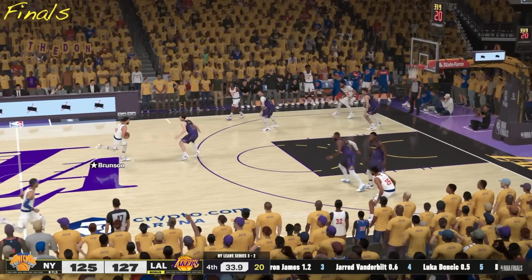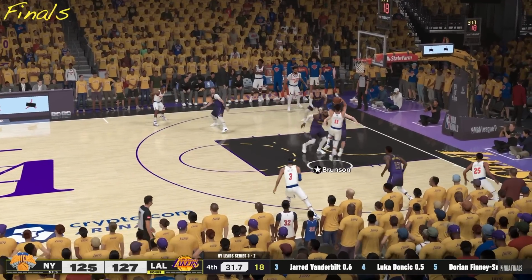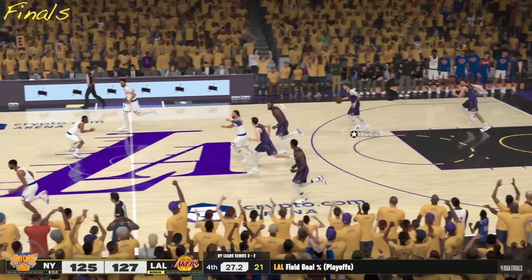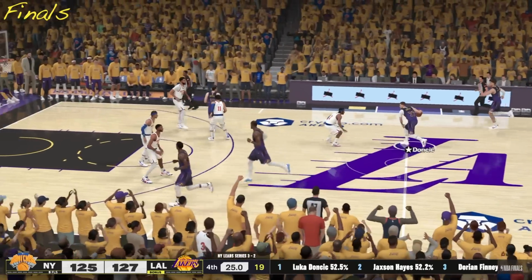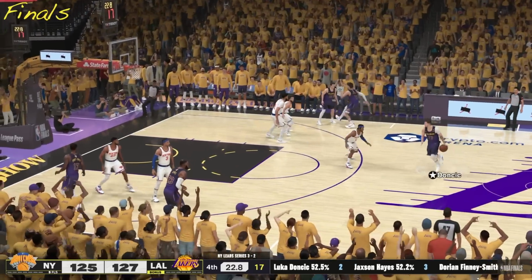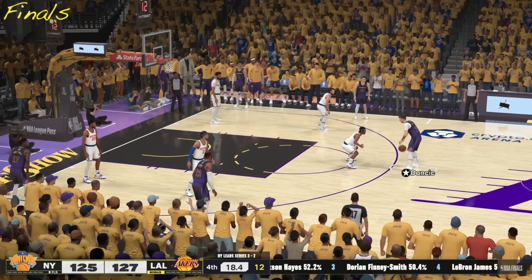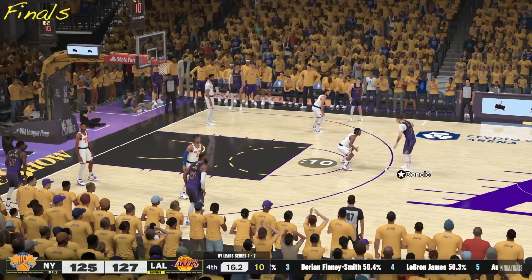Here is Brunson, 34 seconds. Brunson gets in the paint. Brunson off balance shot. No good. Rebound, the Lakers have it. Oh man, a shot here could be the dagger. And if you're Los Angeles, you want to milk this clock. Luka Doncic trying to win a championship. He lost last year in the Finals against the Celtics, so he's looking for redemption.